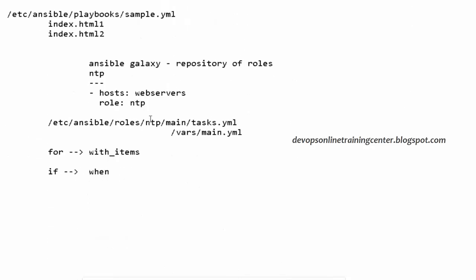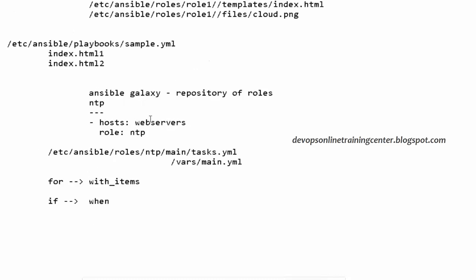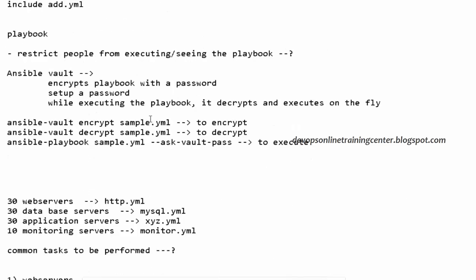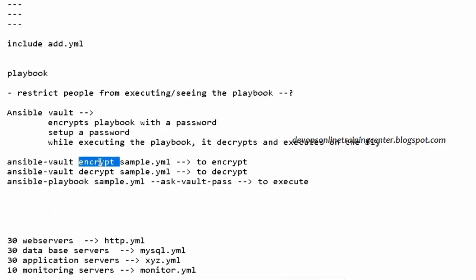We have also seen Ansible Vault, which is basically for encrypting the playbook. When we execute Ansible Vault encrypt on a playbook, it will encrypt it so that nobody can see the content of the playbook or execute it without the password. It is like setting a password.